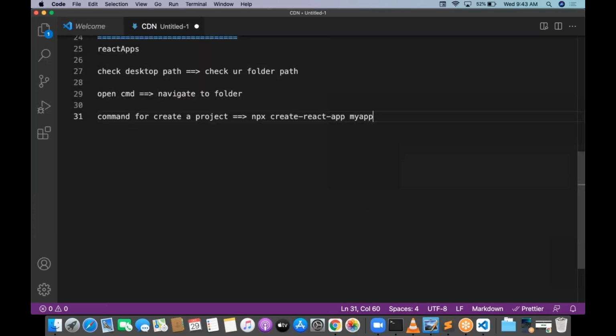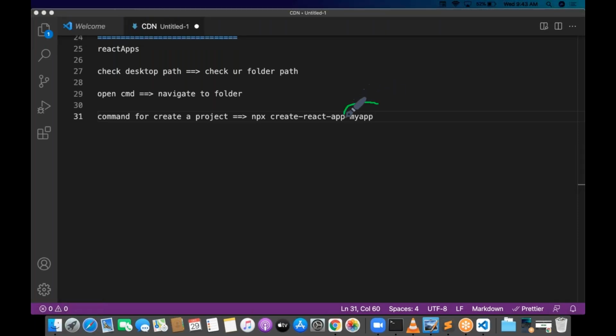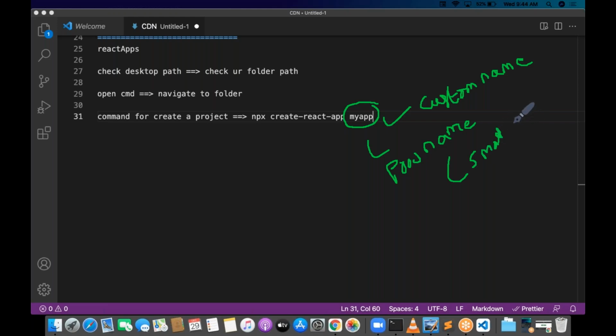Here the thing is very important. This will be your app name, and that name is your wish. This is the custom name. And one more point we need to remember: the project name is in small letters. Don't give capital letters with the project name. React projects start with the project name in small letters. Don't give spaces, guys.